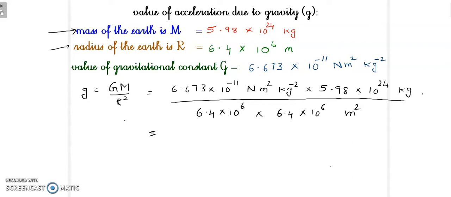So if you multiply 6.673, you also can do the same thing in your calculator, multiplied by 5.98, you are getting 39.90454.